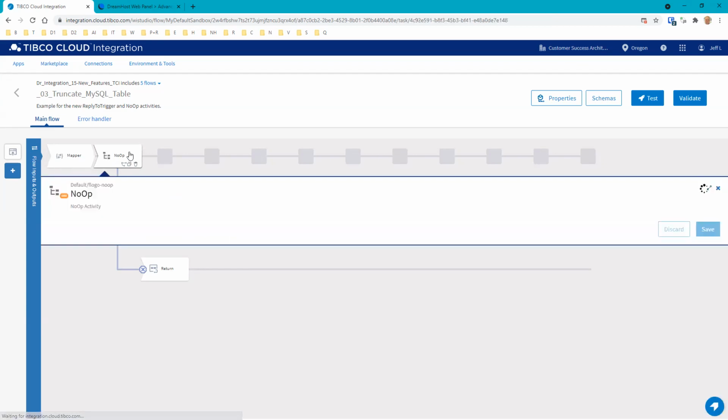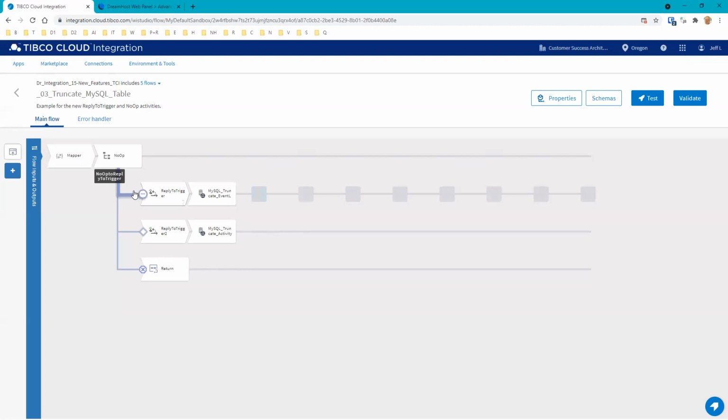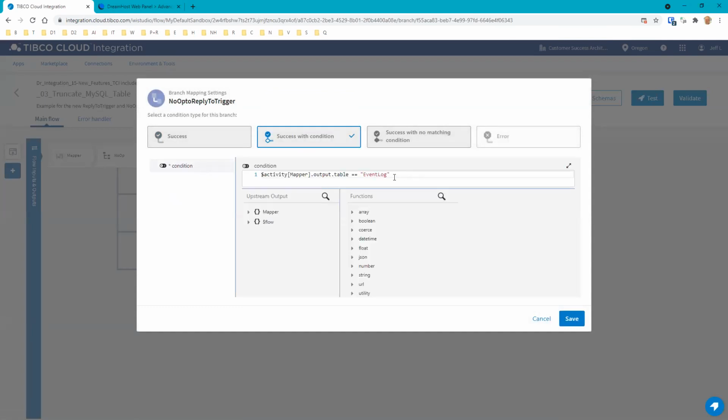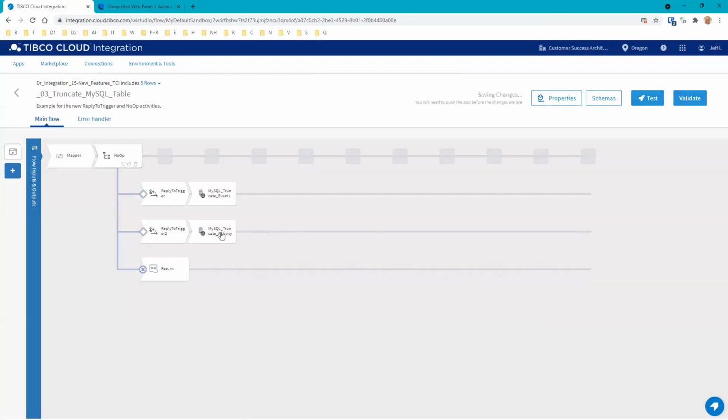Basically, this NoOp has no input and no output. All it's really useful for is to be able to do the branching. So we see here that we have this branching set up. We're going to do success, and we're going to check out the condition on this. The condition is basically saying: is the incoming table parameter called event log? And what does this do?